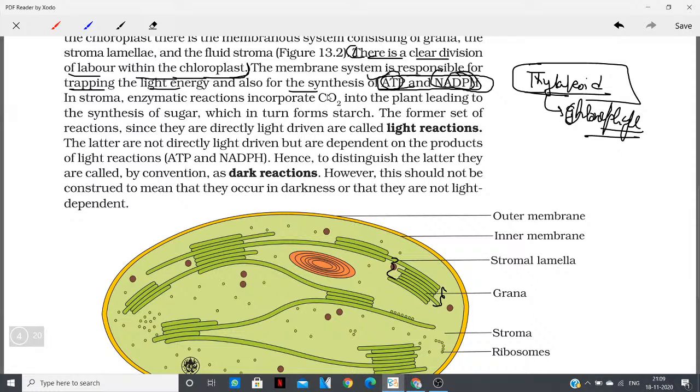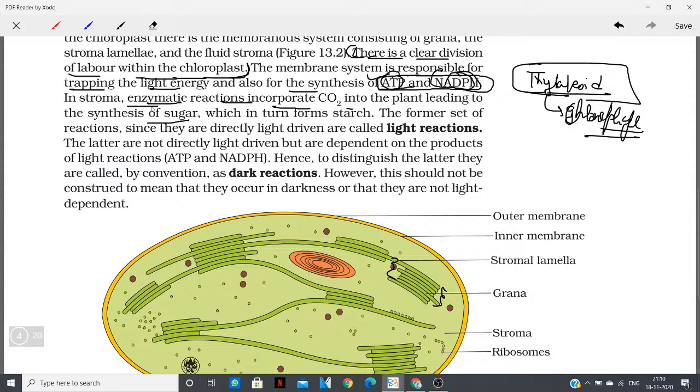ATP and NADPH. Now in the stroma, the enzymatic reactions incorporate carbon dioxide into the plants, leading to the synthesis of sugar. So see, the different parts perform different functions. The thylakoid performs the light reaction, in which the major products are ATP and NADPH, while the stroma is the jelly portion, in which there is no chlorophyll. Do remember this.